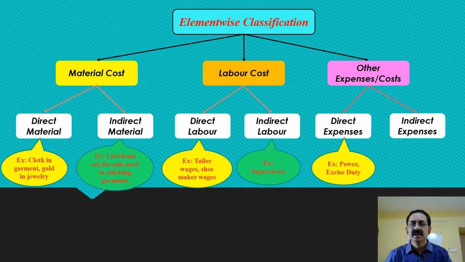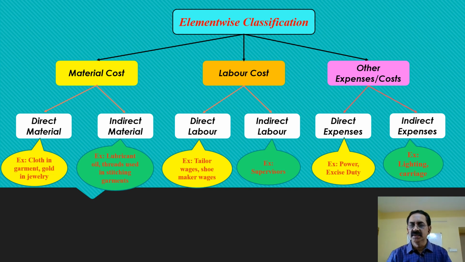Again, for example, power, excise duty, etc. The indirect expenditures are those expenditures, again other than materials and labor cost, which cannot be directly charged to a unit of output, but they can be allocated. Examples are the lighting of the factory space, carriage inwards or carriage outwards, etc. So these are the classification of costs on the basis of elements: material cost, labor cost and other expenditure.